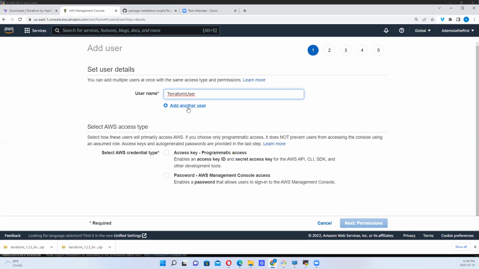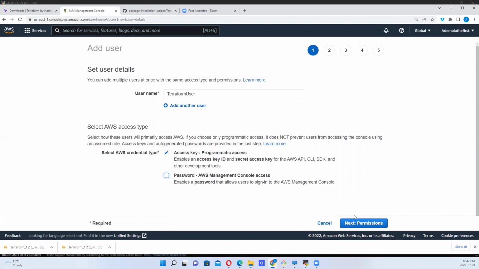I can create multiple users, but for the purpose of this, I'm just creating one user. This user is not going to use a password to log in the way we log in, but this user needs an access key to be able to carry out its task. So we select programmatic access, which enables an access key ID and secret access key for the AWS API, CLI, SDK, and other development tools, an example of which is Terraform, the tool we are using.